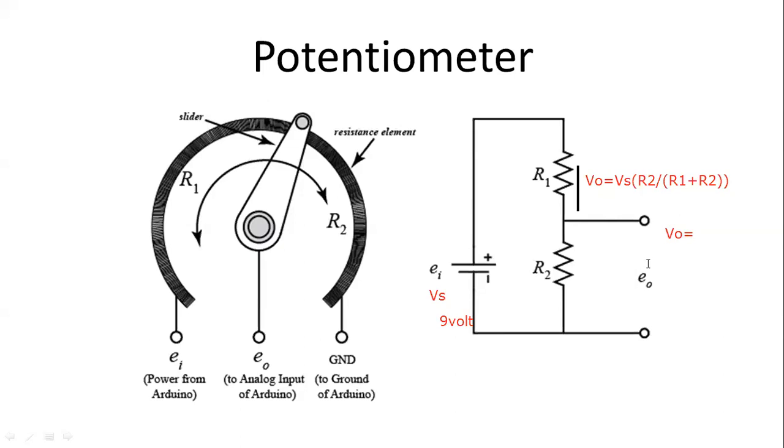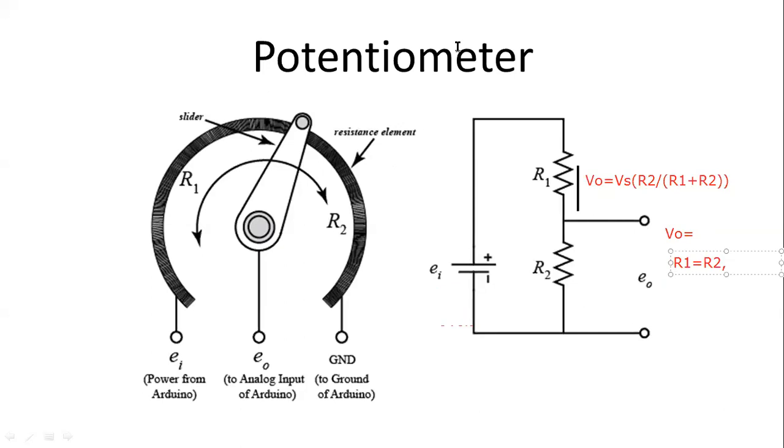The condition is R1 is equal to R2. So what will be the output voltage? That you have to tell me.